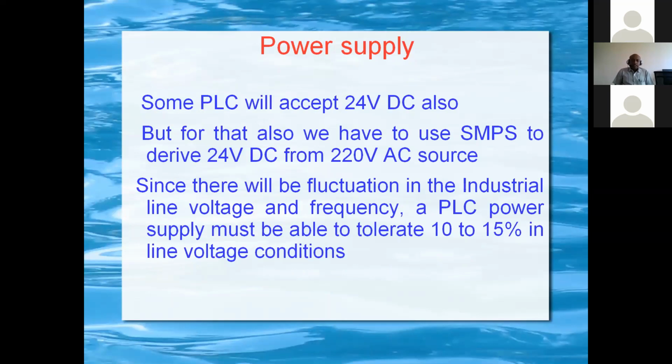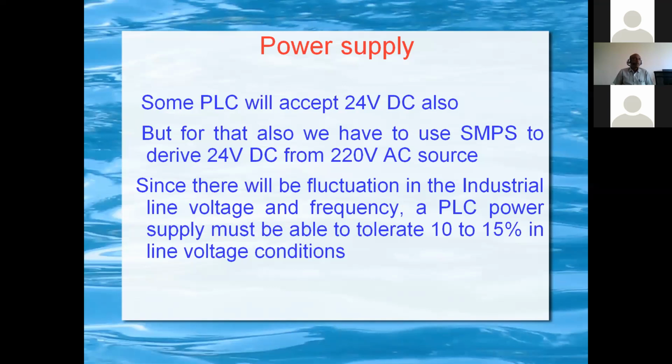Another important requirement is that it should be able to tolerate 10 to 15% variation in line voltage, because in an industrial environment there will be a lot of fluctuation in voltage and frequency due to switching on and off of heavy inductive loads.